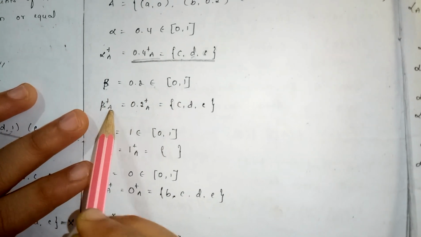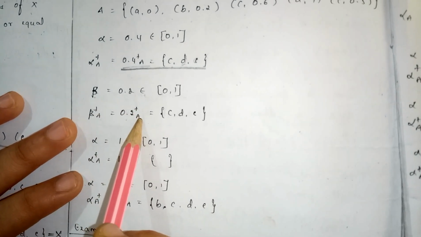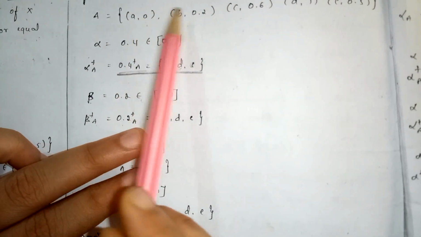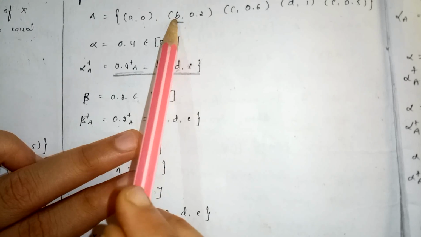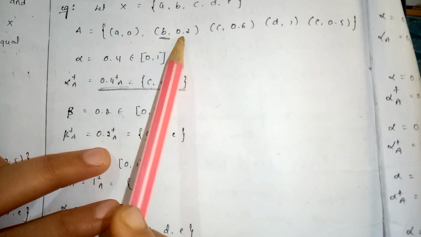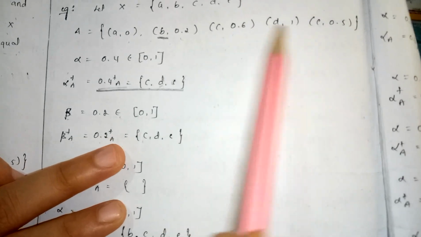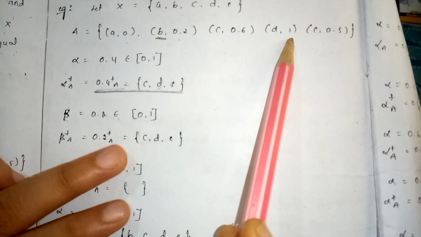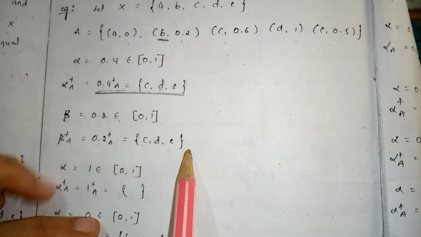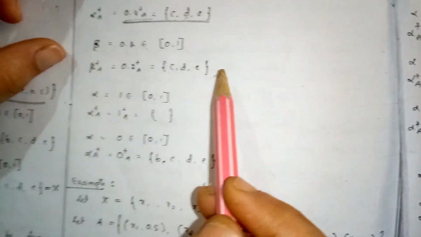Beta plus A means we use beta notation instead of alpha. So 0.2 plus A: we need to check which are strictly greater than 0.2. 0 does not come, and 0.2 does not come. B does not come because we do not take the greater than or equal to condition, only greater than 0.2, so the B value does not come in this set. Next, 0.6 is greater than 0.2, therefore C comes. D, 1 is greater than 0.2, therefore D comes. 0.5 is greater than 0.2, therefore E comes. This is the 0.2 plus A, that is the strong beta cut set. These are the examples for the strong alpha cuts.